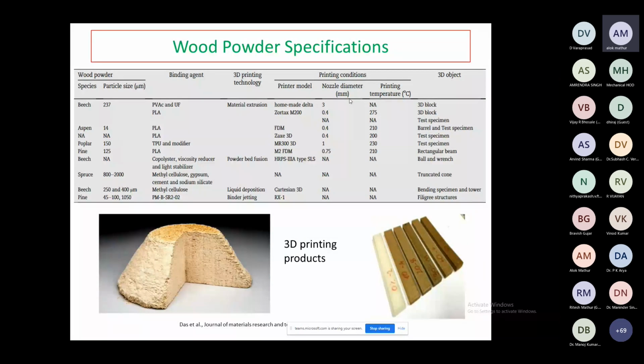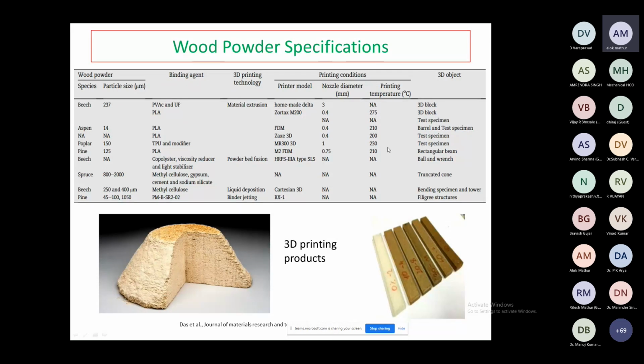But if the particle size is 850 or something like this, then you have to increase the nozzle size. Sometimes an 8 mm nozzle size is also used for printing wood powder based 3D printed parts. For printing temperature, of course, the polymer temperature is 200 degrees centigrade or so. In that case, you have to use printing temperatures of 275, 210, and 200 degrees centigrade.